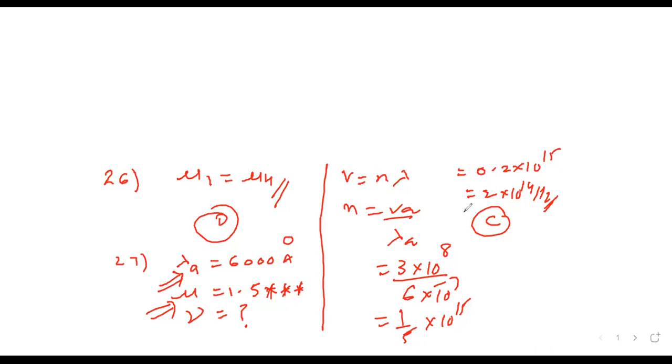So 0.5 होगा ना? Yes, sir. 5 into 10 raised to 49. Oh, 1/2 था, मैंने 5 ले लिया. 1/2 then 0.5. So 5 into 10 raised to 14, which is nothing but A option.